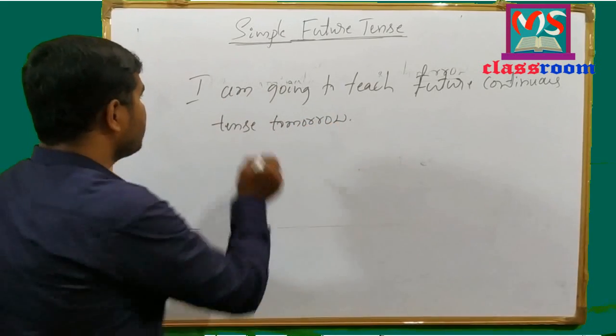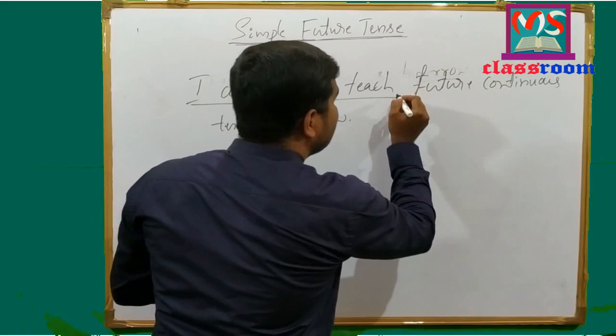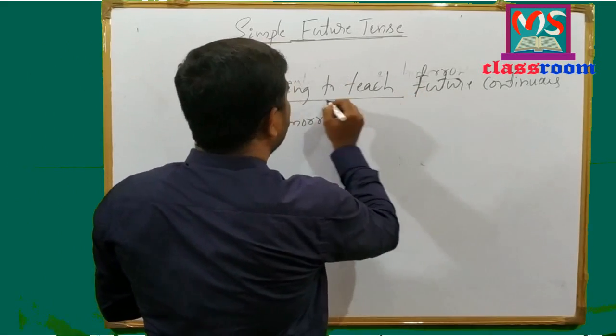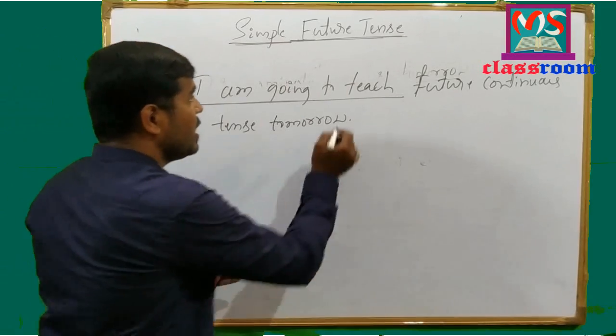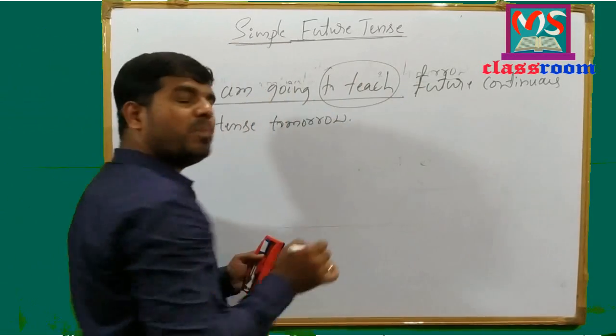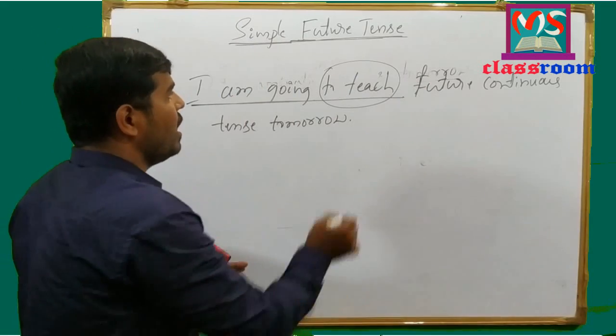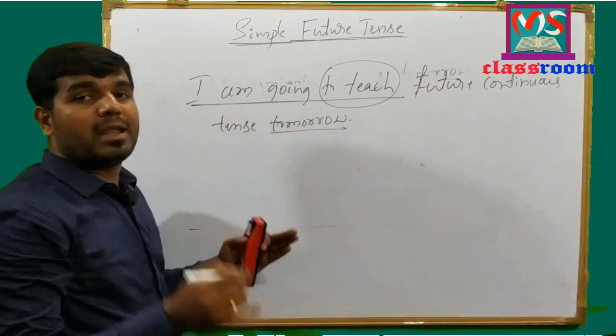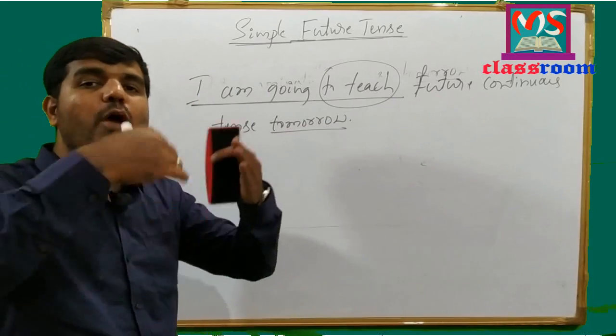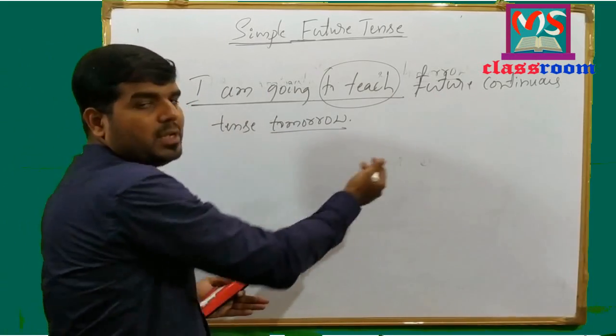Look at the sentence here. I am going to teach future continuous tense tomorrow. Here I am going is in present continuous tense. Here to teach is infinitive form of verb, and the object is future continuous tense, and tomorrow. And here it describes the action which is going to take place in future time.